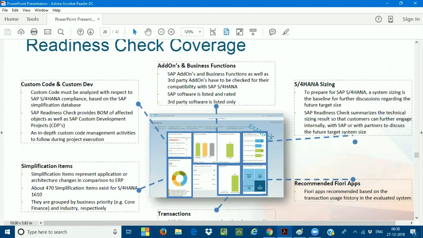Now, a lot of changes have happened between SAP ECC and SAP S/4HANA, like coding changes. We have done a lot of simplifications, so the program coding has been simplified in such a way that there are a lot of differences between SAP ECC and SAP S/4HANA. Now this custom code check is very, very important. It is a tool we use to analyze whether the developments you have done are compatible with SAP S/4HANA as per the new language or not. That is done by the SAP custom code check. I'll discuss all these things. Second one is simplification items. A lot of simplifications have happened now.